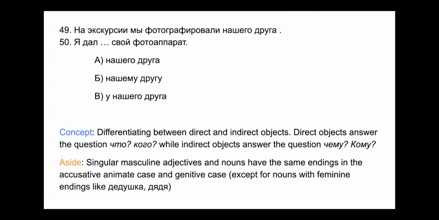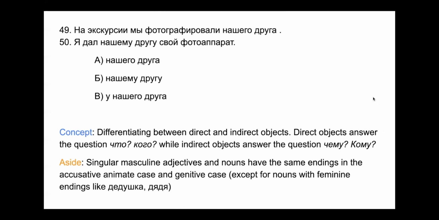And the answer, therefore, is going to be Б. Нашему другу. So нашему другу, again, is наш друг in the dative case because it's the indirect object. And then фотоаппарат is accusative case because that is what you are giving. That is the direct object.